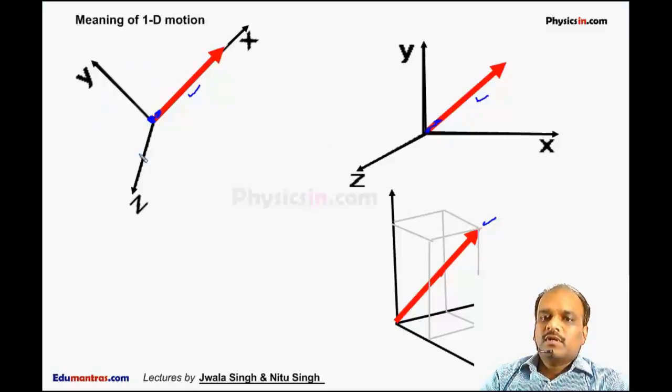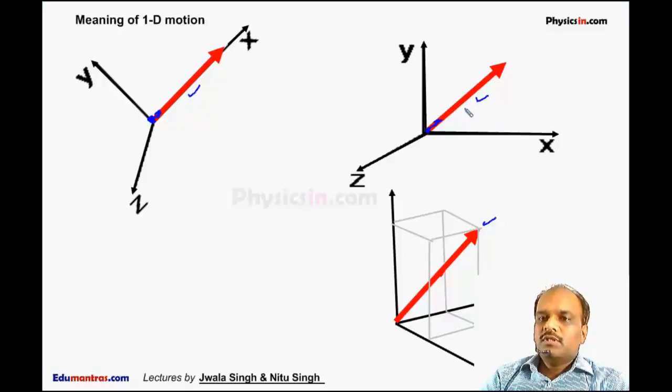But if I change the coordinate system, this is called one-dimensional motion, this appears to be two-dimensional motion, and this appears to be a three-dimensional motion. But in this coordinate system it appears to be one-dimensional, in this one two-dimensional, here three-dimensional motion. But as we know, the motion is same.